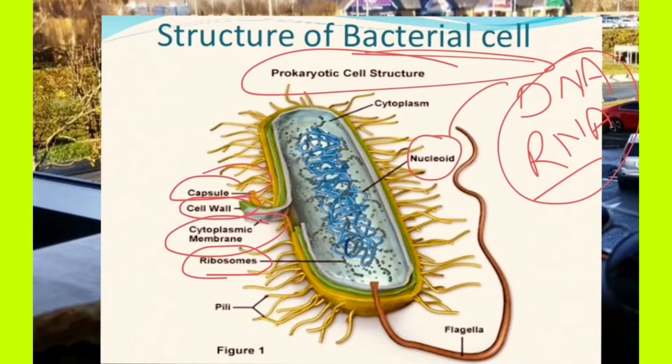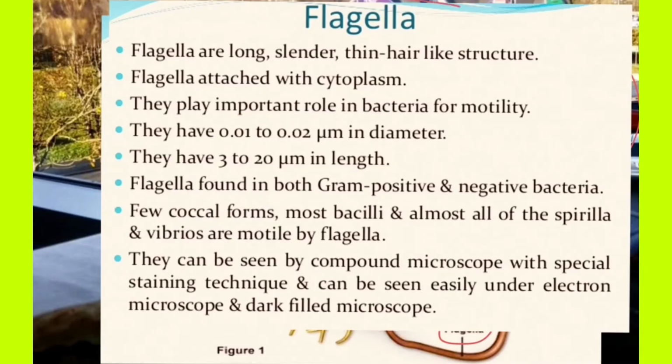Outside the cell wall there are pili, and between the cytoplasm and the cytoplasmic membrane there is a layer, and there is a filamentous structure called the flagella. We will study these structures one by one, slowly. We start with the first structure, flagella, and then the others. Flagella is a long, cylindrical, thin, hair-like structure. Flagella are attached to the cytoplasm.